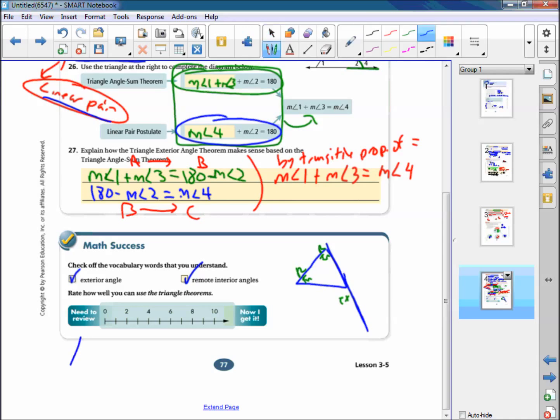We have the triangle sum theorem: the three angles should add up to 180. And we have the exterior angle theorem: the exterior angle should equal the sum of the remote interior angles. So angle 1 equals angle 2 plus angle 3.